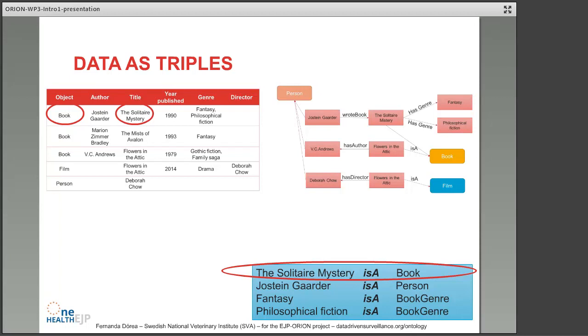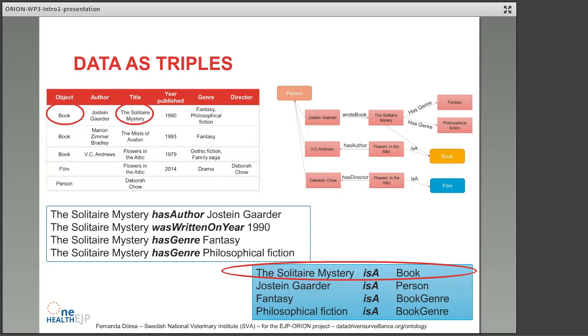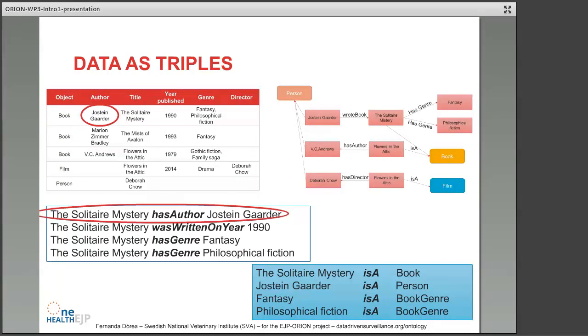And when we model the knowledge, we model the thing called the book. So we know The Solitary Mystery is a book. So the first thing we do is understand all the concepts in our data. So Justin Gardner is a person, fantasy is a book genre, philosophical fiction is also a book genre. So now we can start entering information about that book. And what we'll do is, for what you used to see as each individual cell in your table, in your Excel, we're going to make a statement.